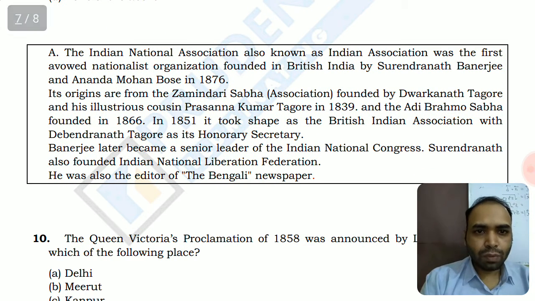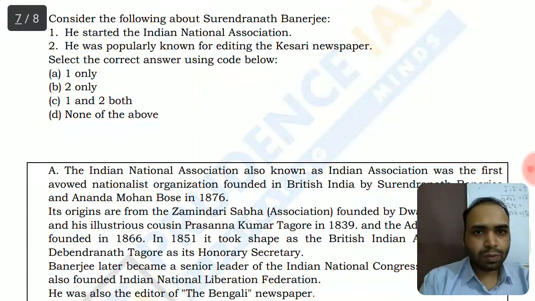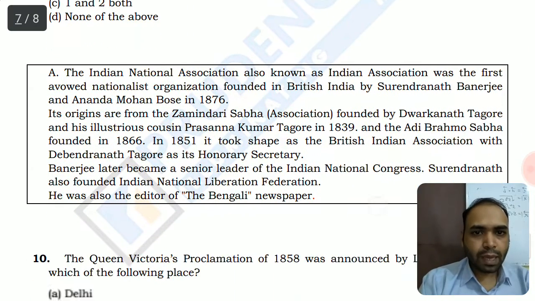Surendranath Banerjee also founded the Indian National Liberal Federation. He was also the editor of a Bengali newspaper, not the Kesari. So option 2 is incorrect while option 1 is correct. So the answer would be A.